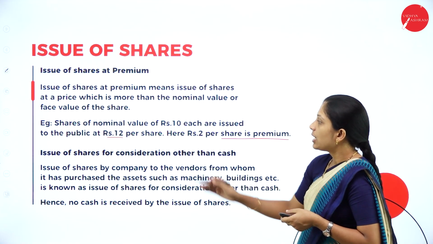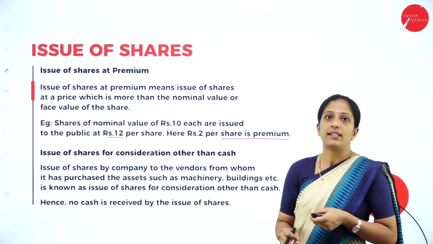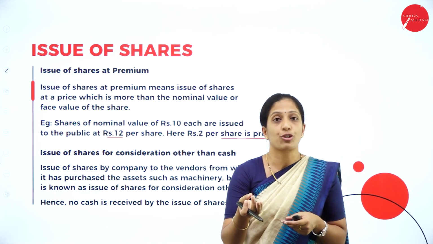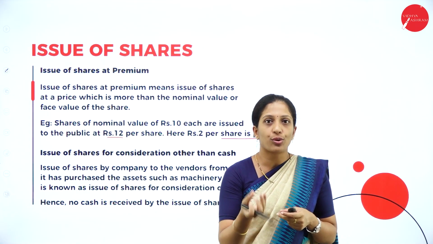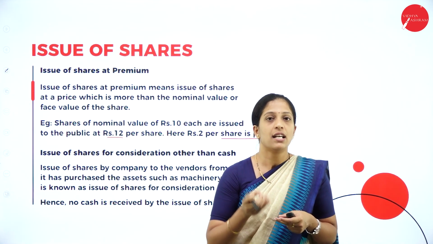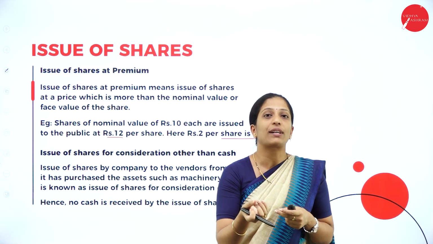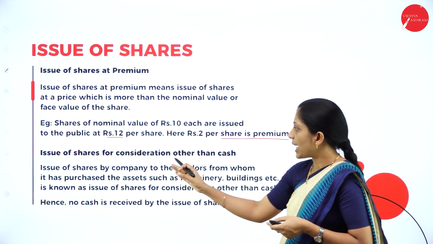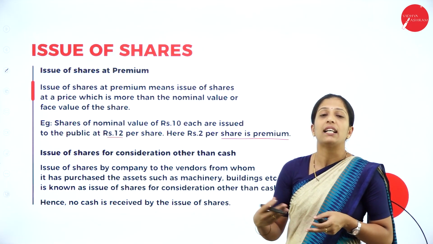Premium. Next, issue of shares for consideration other than cash. Now, here what happens? The shares will be issued. So, when the shares are issued, we normally collect cash from the public. But instead of cash, we are going to collect an asset from the public. That is known as what? Issue of shares for consideration other than cash.